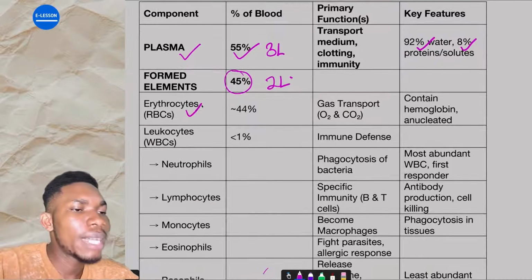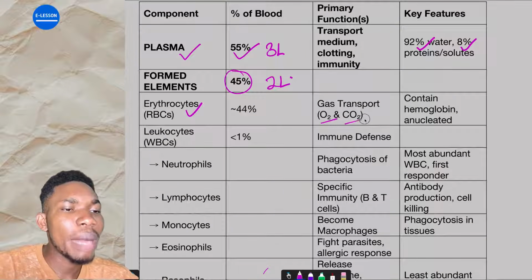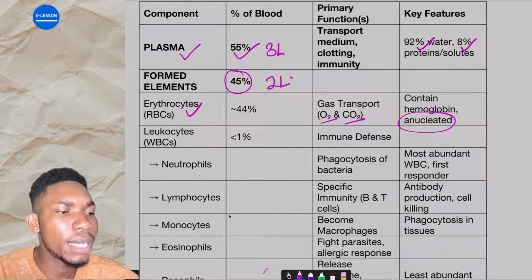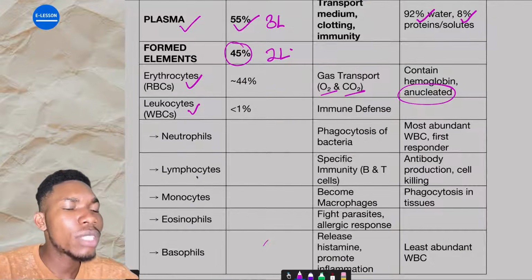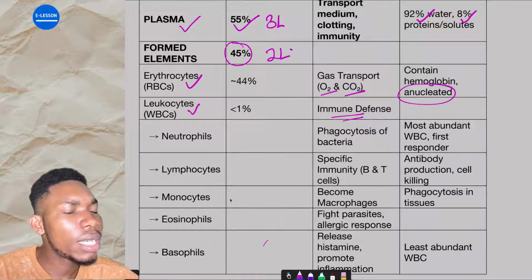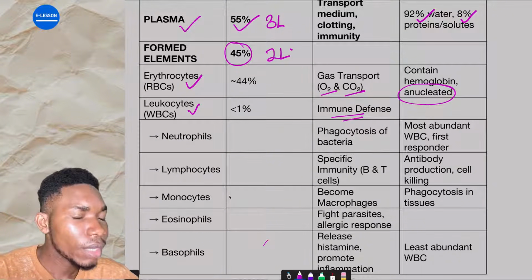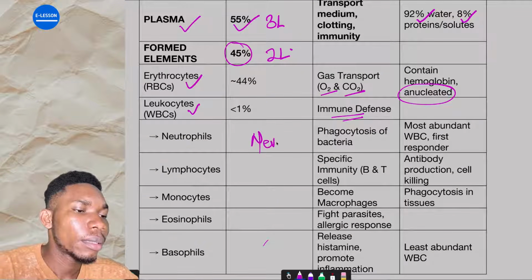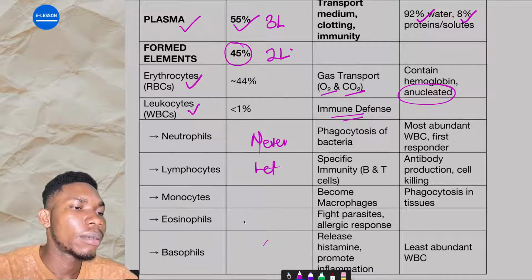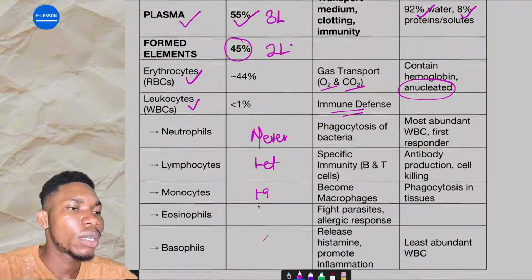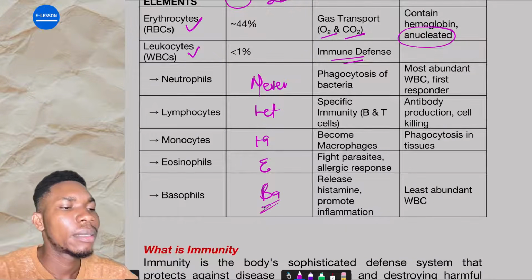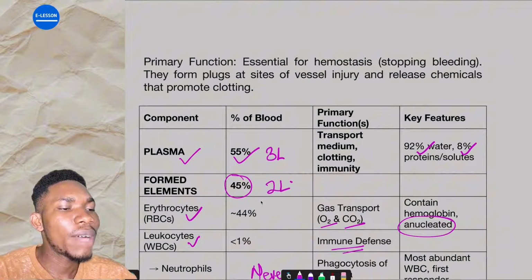We have the erythrocytes, which transport oxygen and carbon dioxide. They contain hemoglobin and do not have a nucleus, so you say they are anucleated. Leukocytes are the body's immune defense, divided into two: the granulocytes and the agranulocytes. Short form of it: never let monkeys eat bananas. All right, that is the short form of it. Never let monkeys eat bananas.